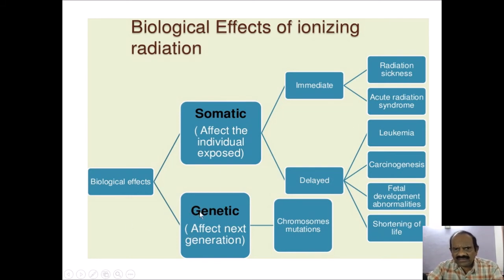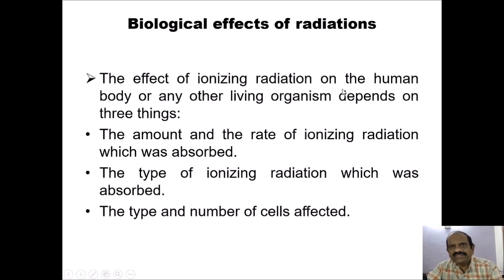Then under genetic effect, these affect the next generation. I mean there occur chromosome aberrations or mutation. The effect of ionizing radiation on the human body, or any other biological effects of radiation. What are they? The effect of ionizing radiation on the human body or any other living organism depends on three major things: the amount and the rate of ionizing radiation which was absorbed; secondly, the type of ionizing radiation which was absorbed; and the type and the number of cells affected.